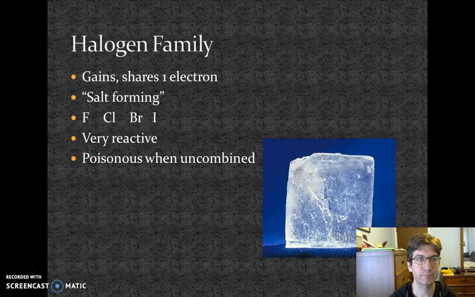Moving on to our halogen group. Our halogen family are our salt formers. So anything in our halogen group, which is below fluorine, is going to be used for making salts. When they are uncombined, just by themselves, they are actually going to be quite poisonous to you, as opposed to when they are combined into a salt form, such as chlorine being combined with sodium to form table salt, then it's not actually poisonous. In fact, you actually need it to live.